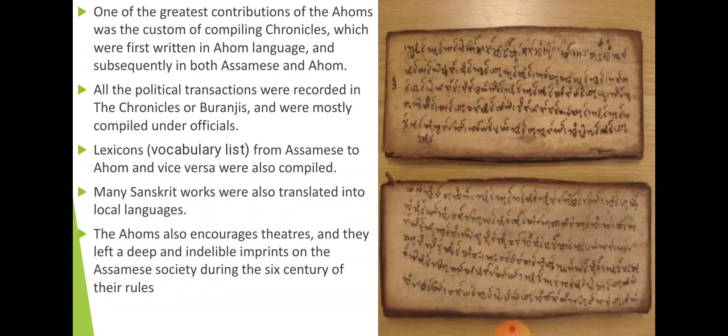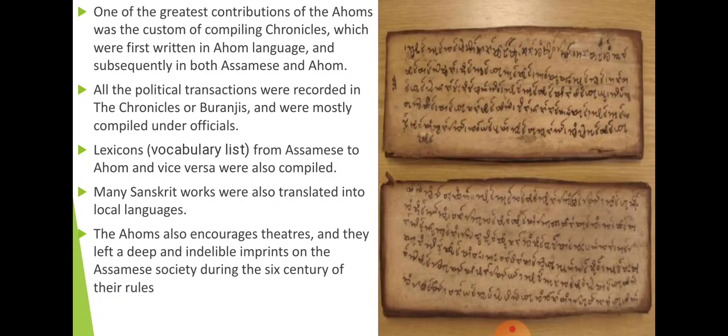One of the greatest contributions of the Ahom was the custom of compiling chronicles. As you have already read about Rudra Singha, he compiled all of the chronicles of the Ahom kingdom, which were first written in the Ahom language and subsequently both in Assamese and Ahom. So basically, the language has changed.